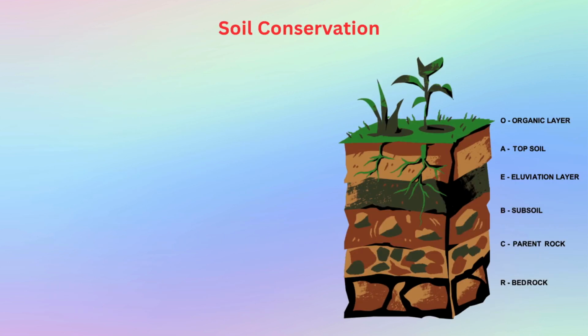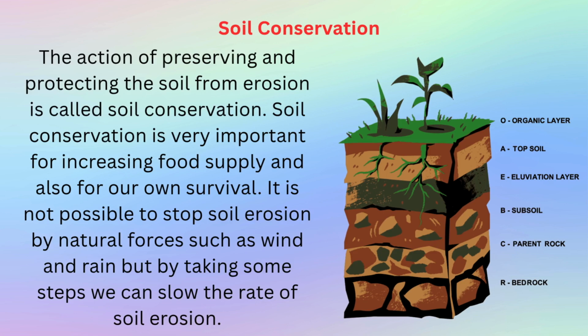Soil conservation. The action of preserving and protecting the soil from erosion is called soil conservation. Soil conservation is very important for increasing food supply and also for our own survival. It is not possible to stop soil erosion by natural forces such as wind and rain, but by taking some steps we can slow the rate of soil erosion.